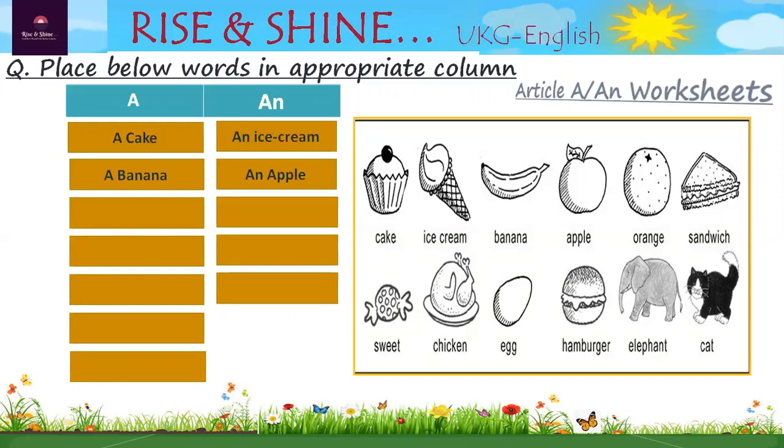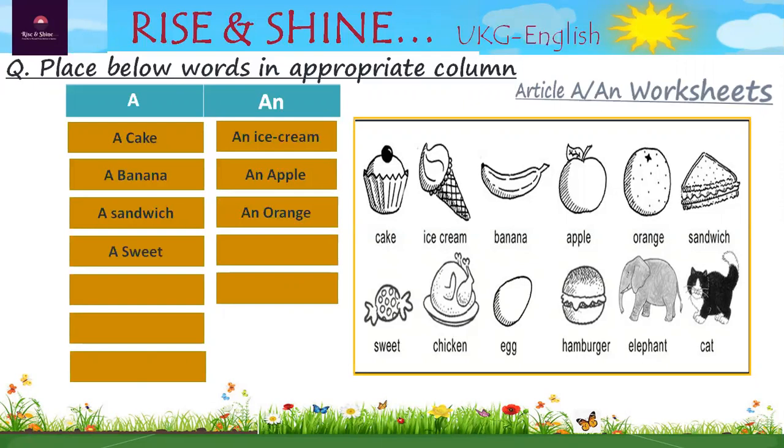Next, orange. O is vowel. So it must be an orange. So write down below an column. Next is sandwich. S is consonant. So it must be a sandwich. Write down below A column. Next is sweet. Again, yes, S is consonant. So write down below A column, a sweet.